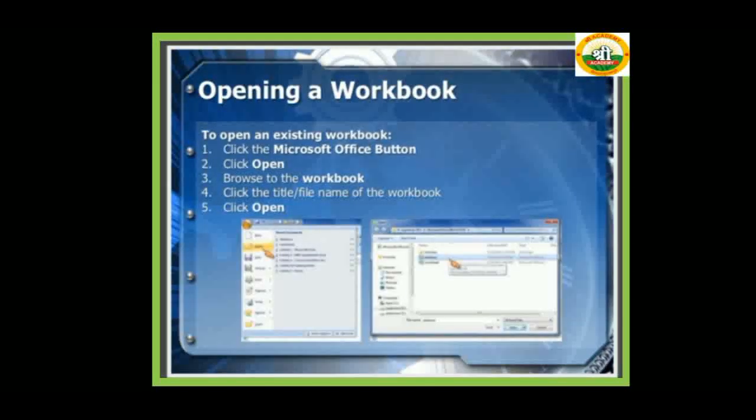Opening a workbook. Many times there are many Excel sheets already on your computer. So how do you open that Excel sheet? To open an existing workbook, follow some steps. First, click the Microsoft Office button. Second, click open. Third, browse to the workbook. Fourth, click the title or file name of the workbook. Fifth, click open. When you click open, your existing Excel workbook opens on your Excel screen.